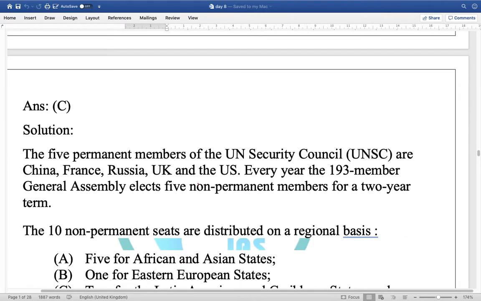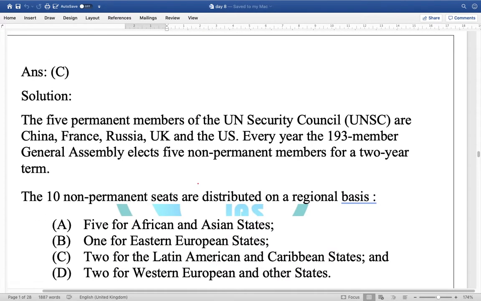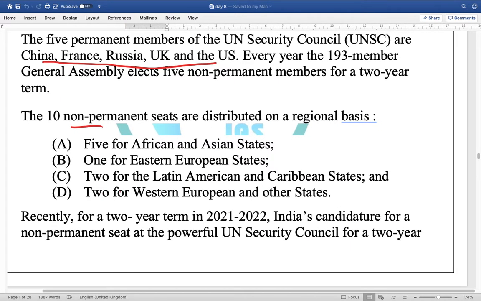There are 5 permanent members, so the answer is C. 5 permanent members are there, for example China, France, Russia, UK, and US. 10 non-permanent seats are there. They are distributed on a regional basis by taking into consideration, for example, 5 for African and Asian states, 1 for Eastern European states, 2 for Latin American and Caribbean states, and 2 for Western Europe and other states.